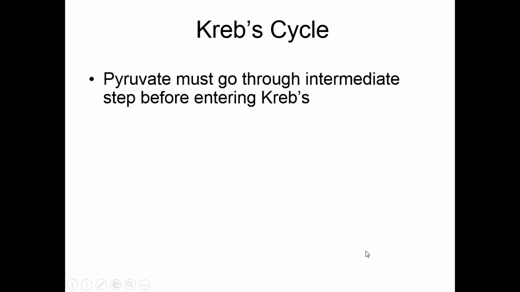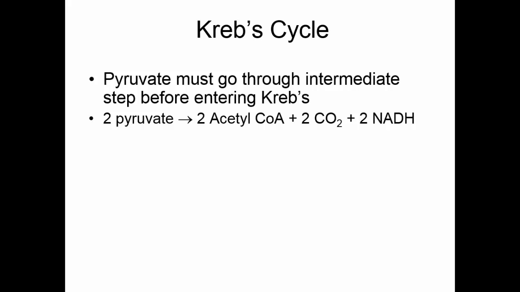Now to enter the Krebs cycle, pyruvate has to go through a little intermediate step. The 2 pyruvate molecules will have a carbon each broken off of them. We'll get a 2-carbon acetyl-CoA molecule. Since we had 2 pyruvates, we'll get 2 acetyl-CoAs. Those carbons become carbon dioxide. Once again, we broke bonds, we liberated electrons, we're going to reduce some NAD.